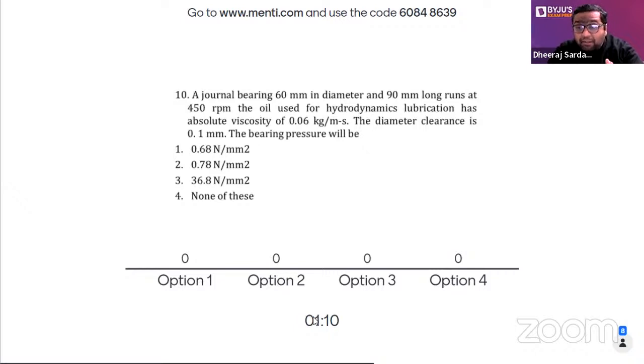Again, questions are coming in the upcoming slides from the clutches and from the gears as well. So guys, hope you would be giving the right answer. For this, bearing is a very, very important topic. Every year one question is coming either from the journal bearing or from the ball bearing. So guys, be ready for that. These are the types of question which you will be having in the exam.